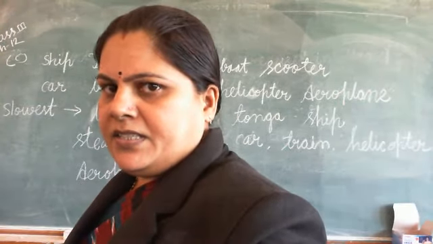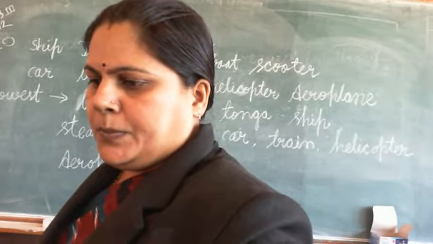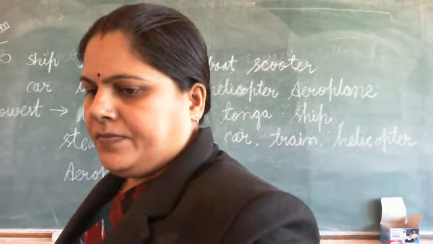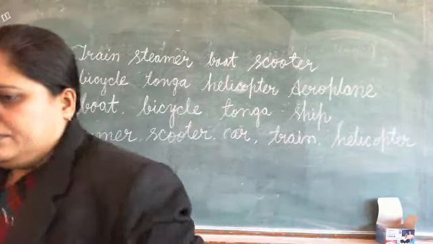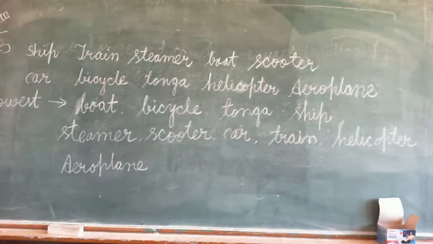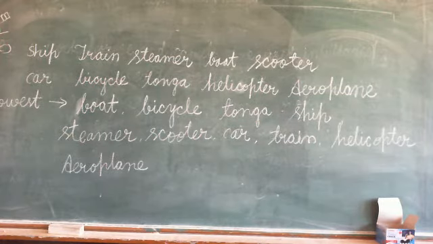These are the names. Boat, bicycle, tonga, ship, steamer, scooter, car, train, helicopter and aeroplane. This is the right order of this question.